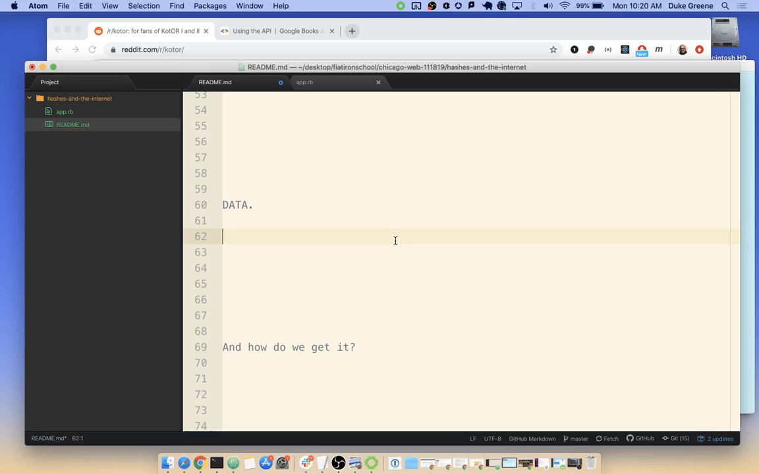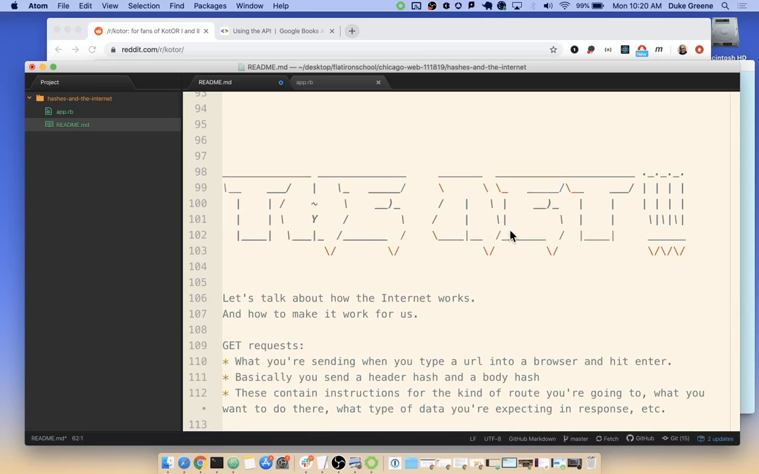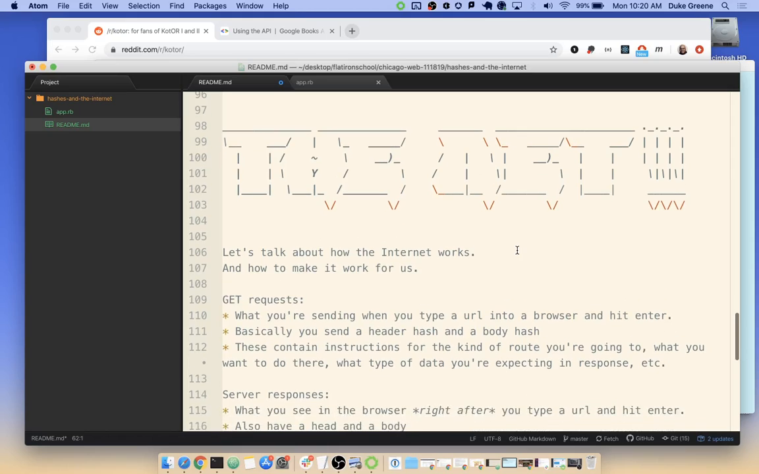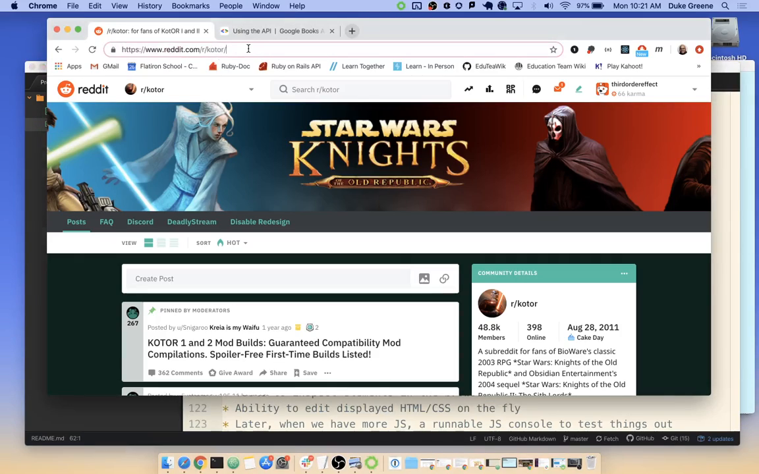Pardon? Yeah, from online. I agree. I think that we should go to the net. This is fun. There's an ASCII text generator you can do. So let's talk about the internet. So we have GET requests, right? A GET request is what happens when you go into a browser and you type in a URL, reddit.com/r/kotor, hit enter, right? That makes a request. We can see the browser thinking, and then it renders something on a page.